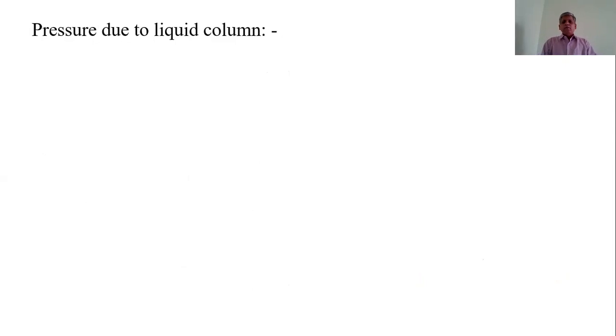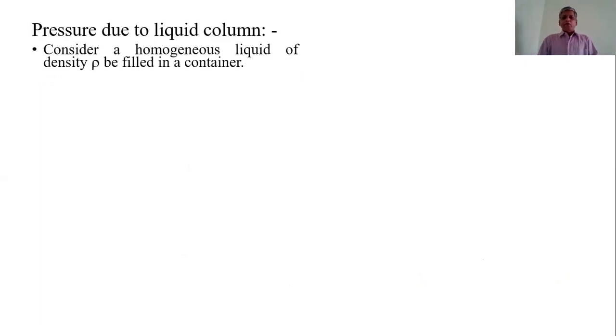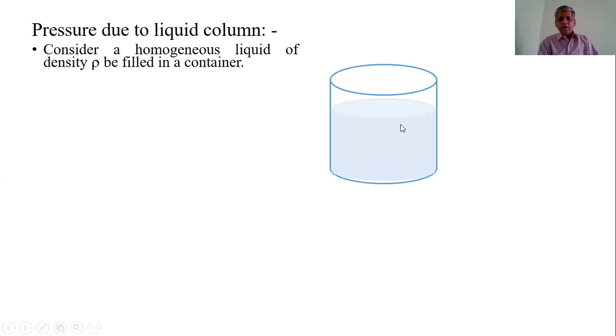Now, I will explain another concept. That concept is pressure due to a liquid column. To find the pressure due to a liquid column, consider a homogeneous liquid of density rho filled in a container. This beaker or container contains a liquid of density rho.